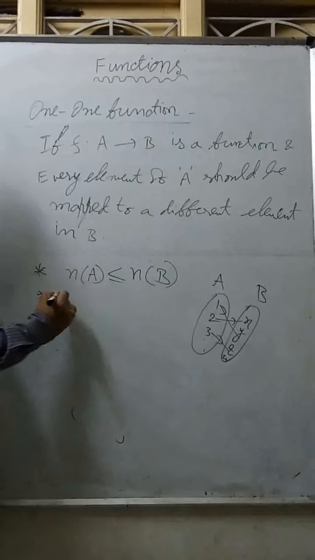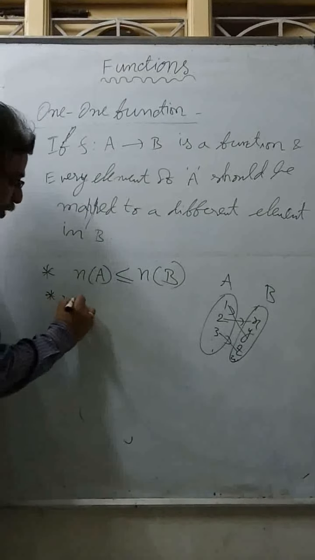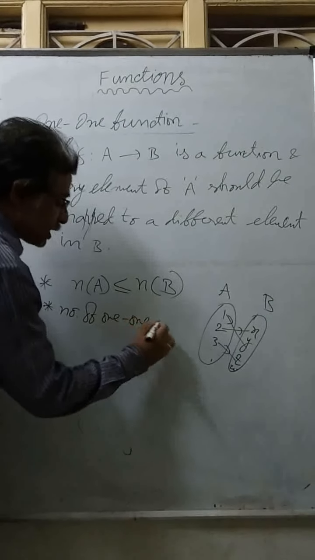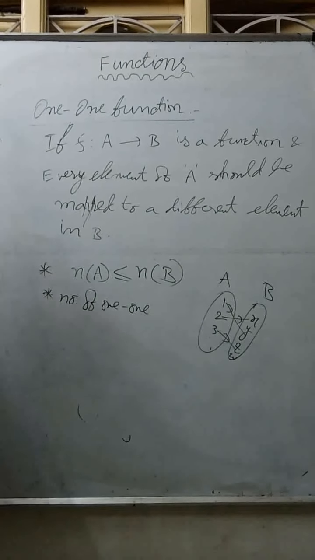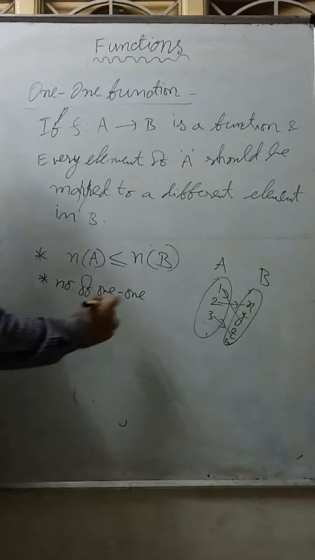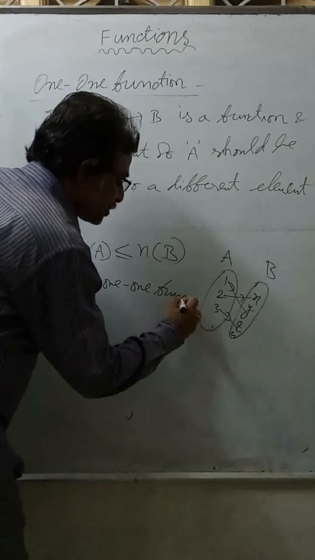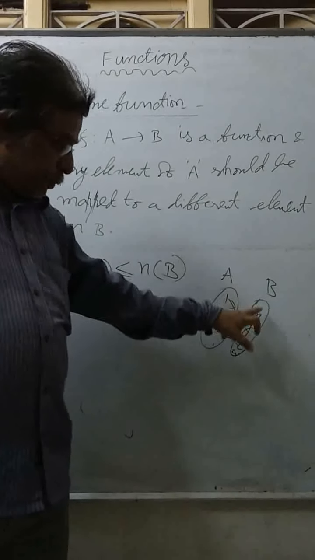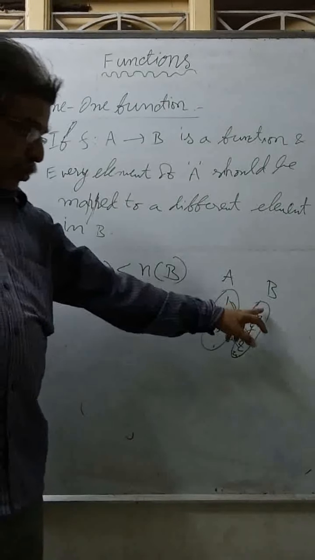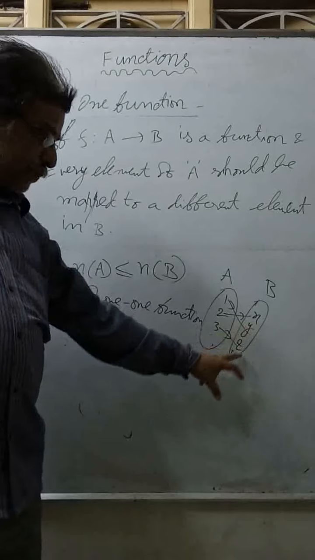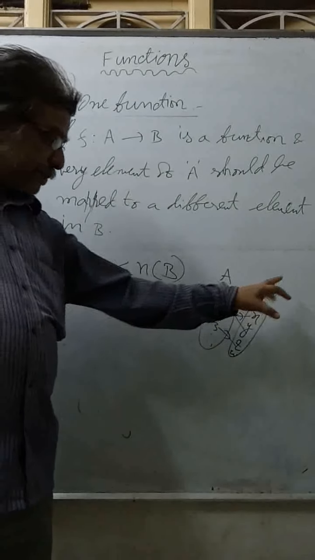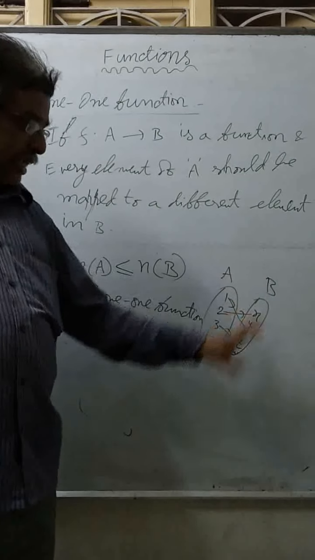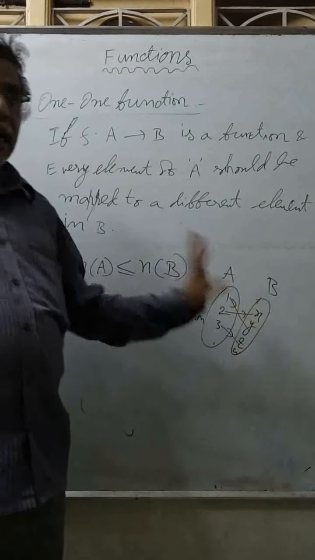And second thing, the number of one-one functions, like the number of relations we discussed, 2 power mn. Like number of one-one functions, here you can apply permutations and combinations. 1 I can map to any of these 4. So 1 is containing 4 options of mapping, and 2 is containing only the remaining 3. 3 is containing the remaining 2. Like nPr it is.